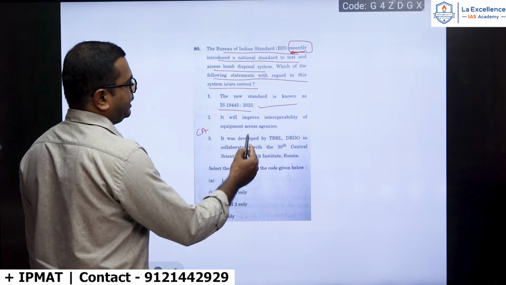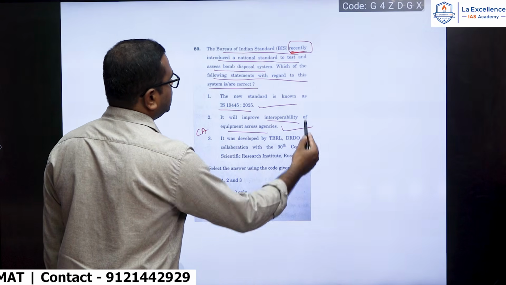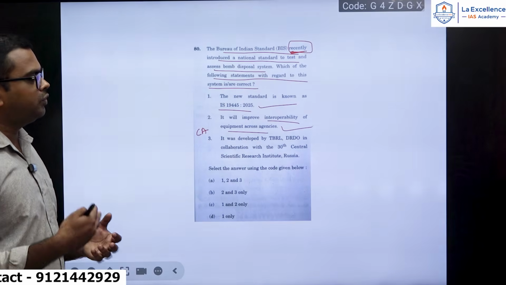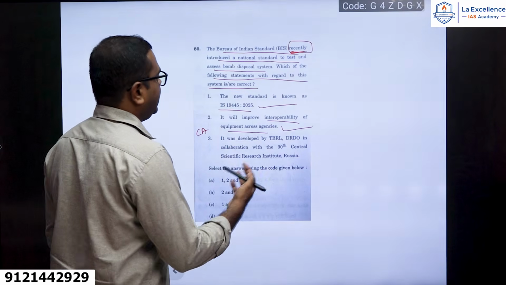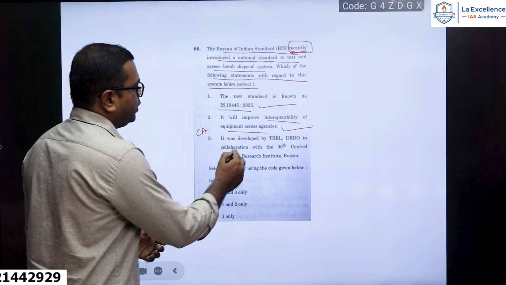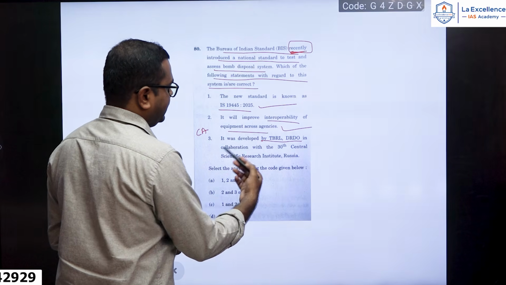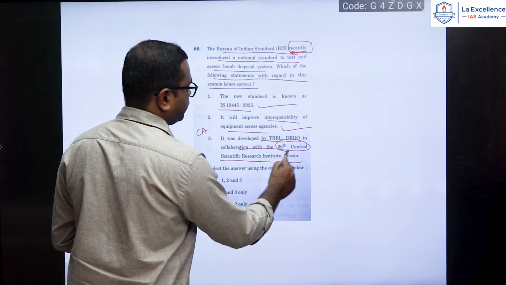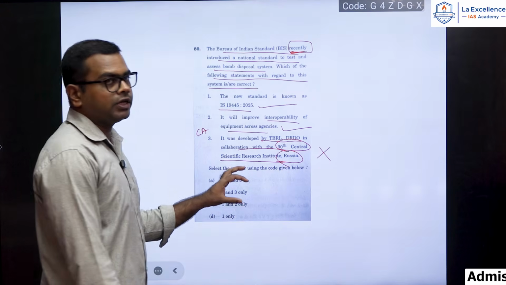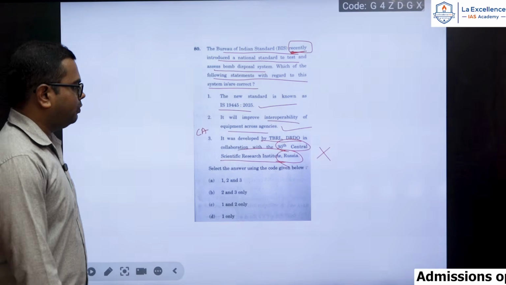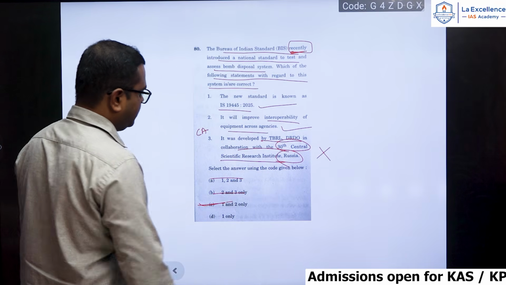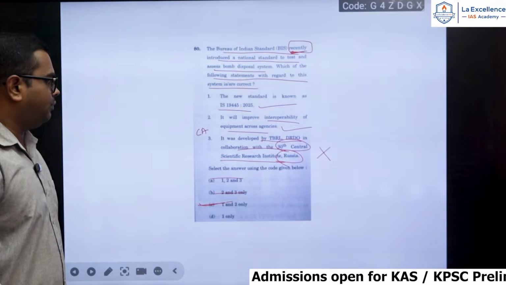It will improve interoperability of equipment across engines. Okay, so whenever the new system is introduced, it will usually be an upgradation. So it will improve interoperability is the right one. It was developed by TBRL DRDO in collaboration with the 30th Central Scientific Research Institute of Russia. Okay, so this is factual and this is a wrong statement. It is not in collaboration with Russia. So 1 and 2 statements will be right. That is option C will be the correct one.